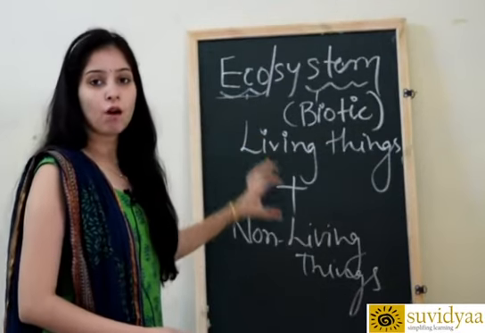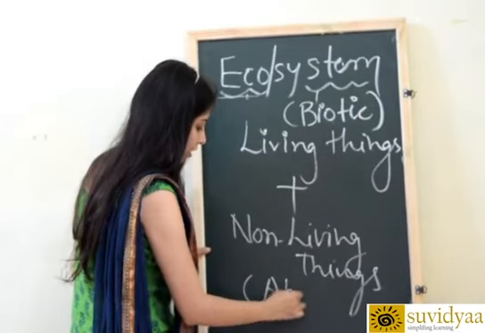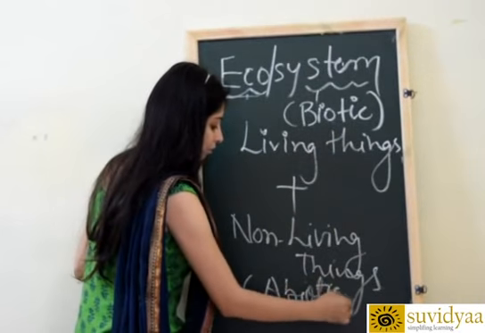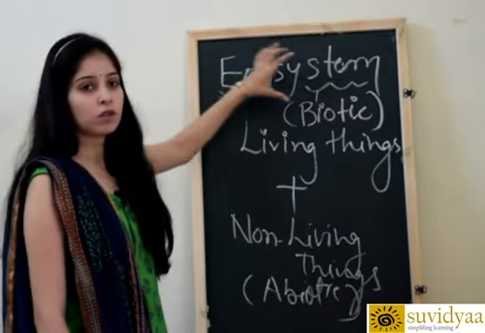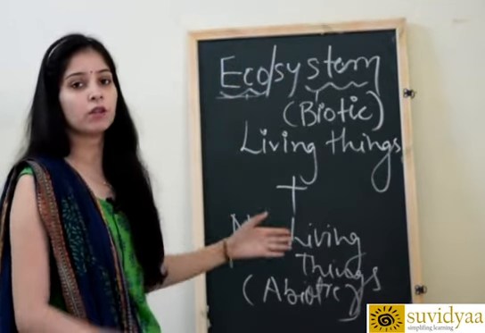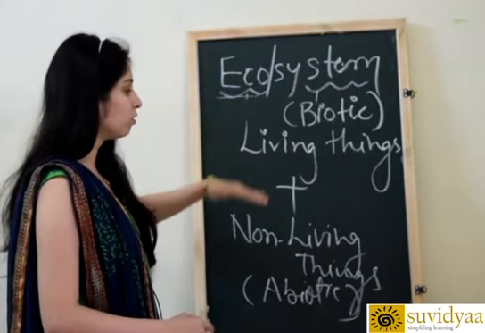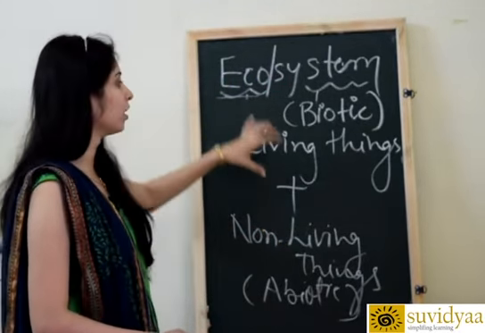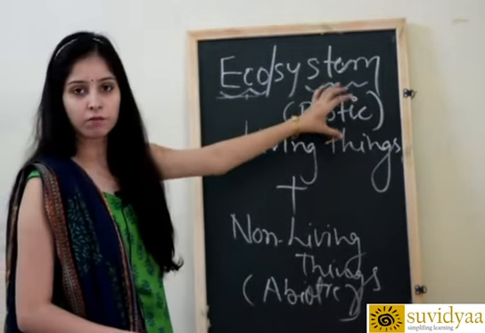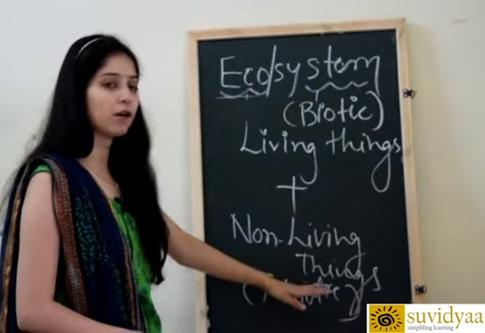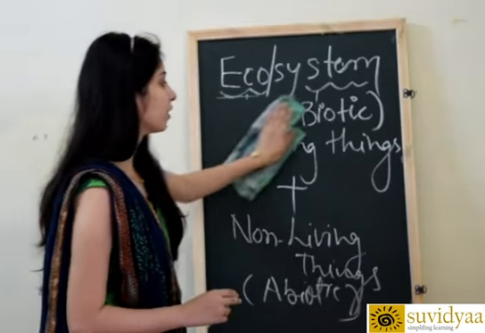And all non-living entities are the part of abiotic environment, or we can say physical environment. So our whole ecosystem, the whole interrelationship between two or more living organisms to each other and to living organism to non-living entities occurs in our ecosystem, and it depends on biotic environment as well as abiotic environment. So these are the two main components of our ecosystem.